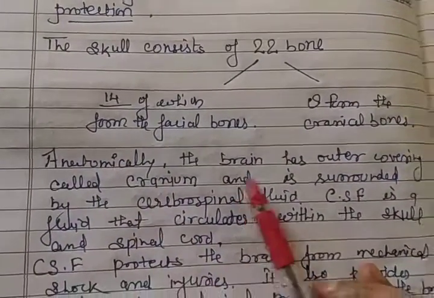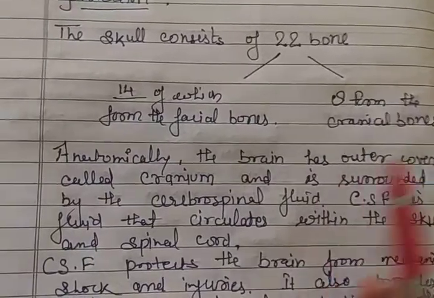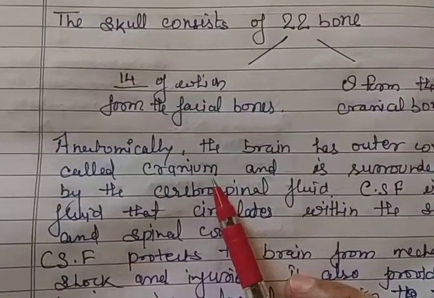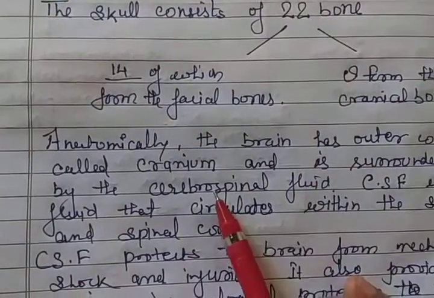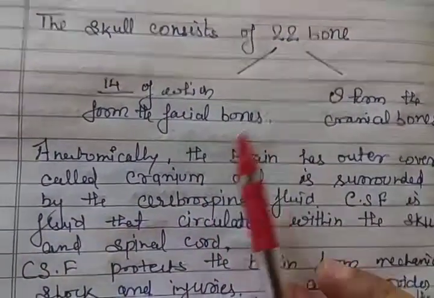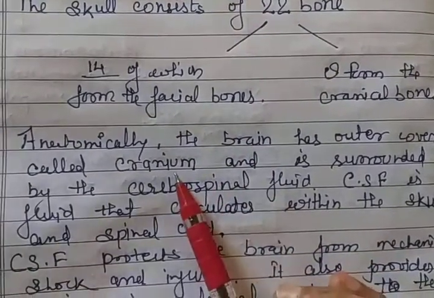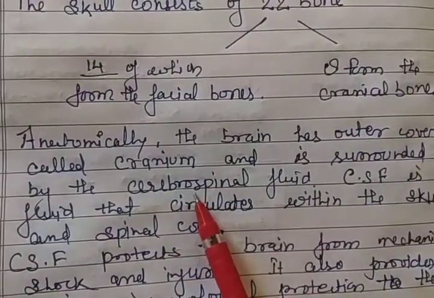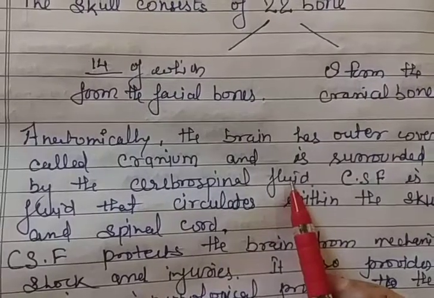Anatomically, the brain has an outer covering called the cranium or meninges, made of 3 layers, and is surrounded by cerebrospinal fluid.